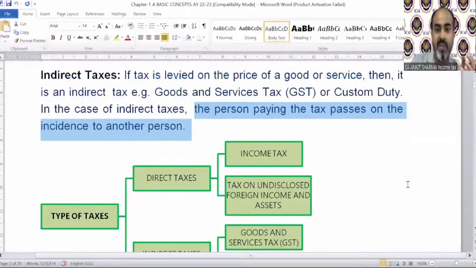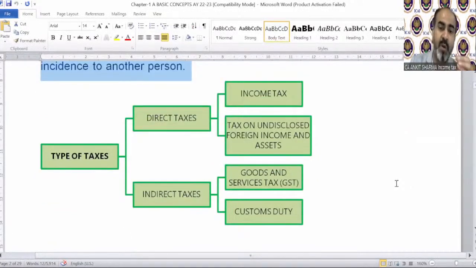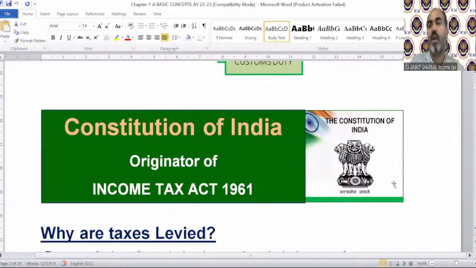So here is a diagram which has been taken from the study, of course. It's a beautiful diagram. Types of taxes: direct tax has two parts, and indirect tax generally has two parts. Now, from where the power to impose tax has originated, and of course that is our Constitution of India. In our country, all acts have originated from the Constitution of India. So the Income Tax Act 1961 has also originated from the Constitution of India.